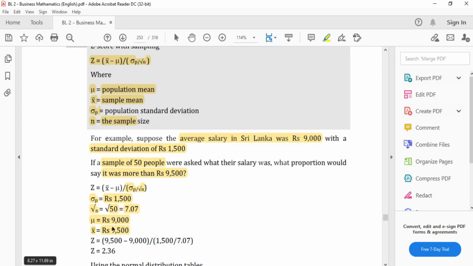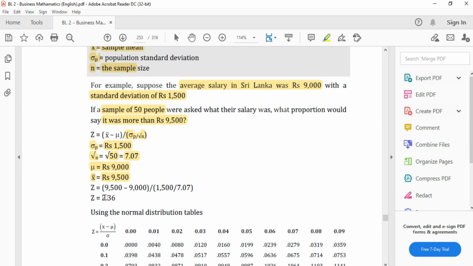X bar is 9,500 minus the mean of the entire population, which is 9,000, divided by the standard deviation 1,500 divided by 7.07, the root of the sample size. It gives us a z-score of 2.36.